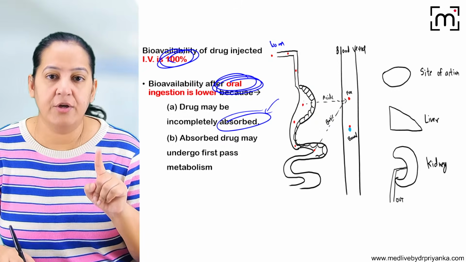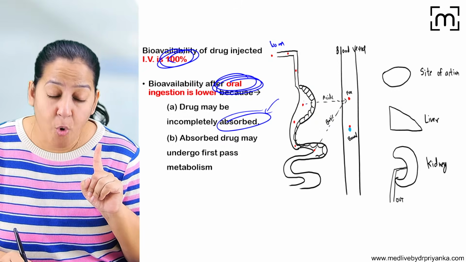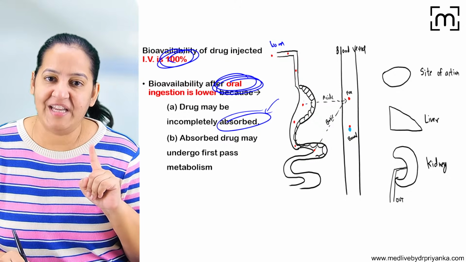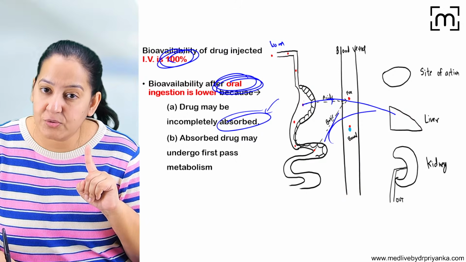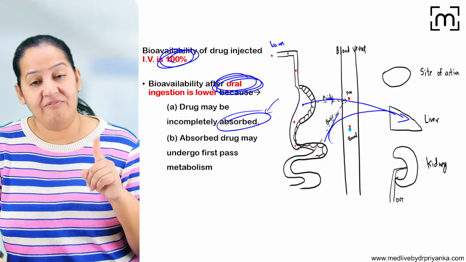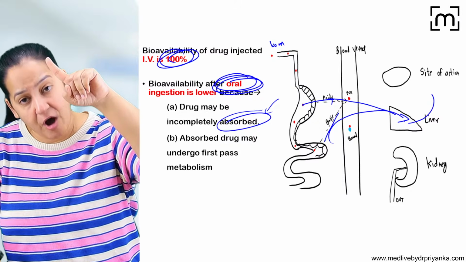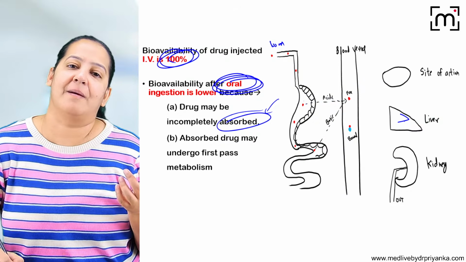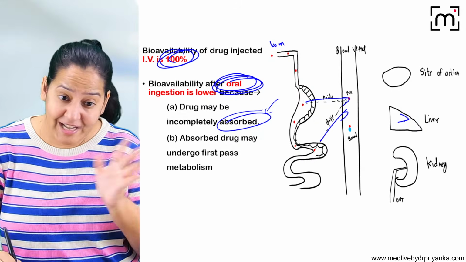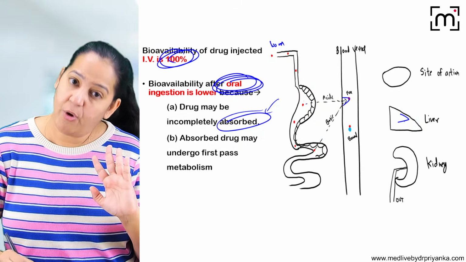you know what the blood circulation of the GIT is? From here, portal circulation is there. From the GIT, from the stomach and the intestine, the portal vein takes the blood first to the liver. Then from the liver, via the hepatic vein, it will go to the heart, and from the heart, it will come to the blood. For simplicity, I have drawn it like this: the drug is not directly going in the blood. No, no, no. First, it will go in the liver.